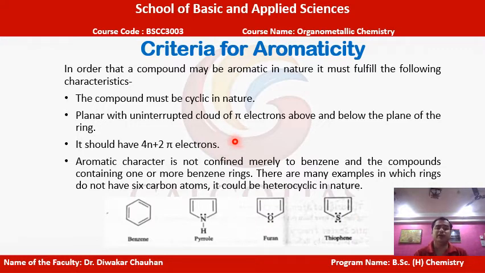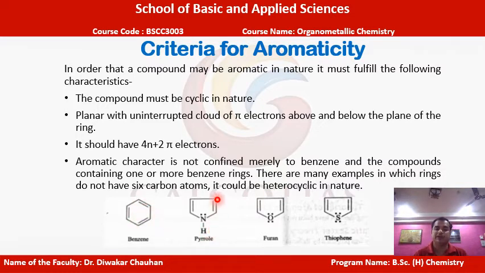One of the most important conditions for a compound to be aromatic is that it must follow the Huckel rule. That is, it should have 4n plus 2 pi electrons in the cyclic ring. As we can see in the case of benzene, we have 3 pi bonds, which equal 6 electrons.